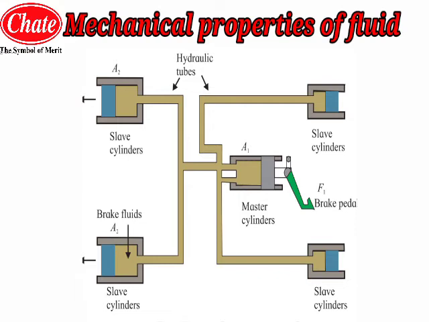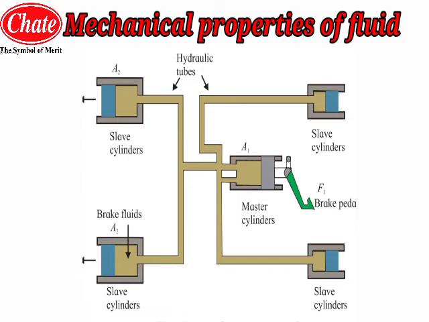The figure you can see shows the schematic diagram of the hydraulic brake system. By pressing the brake pedal, the piston of the master cylinder is pushed in the forward direction. But before that, students, we will understand the construction of the diagram. You can see 4 slave cylinders at the 4 sides.